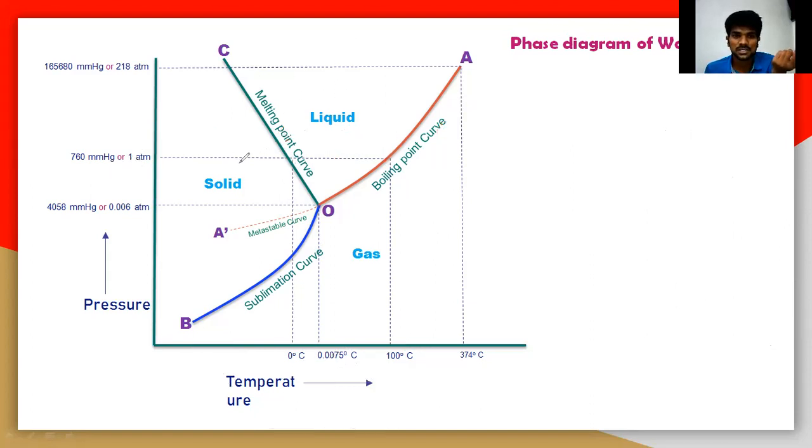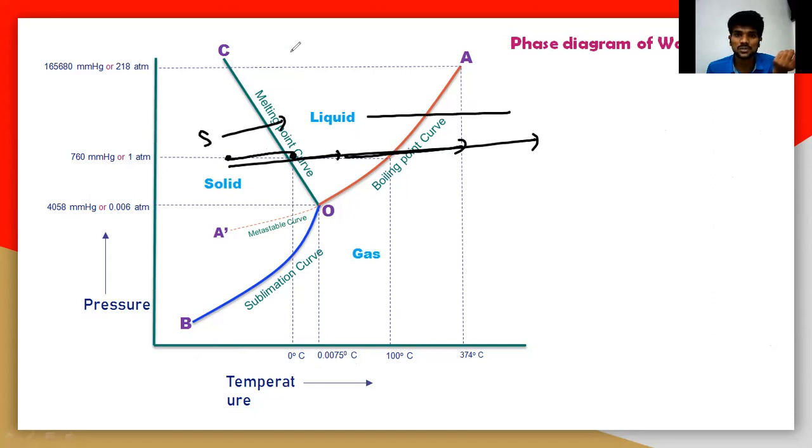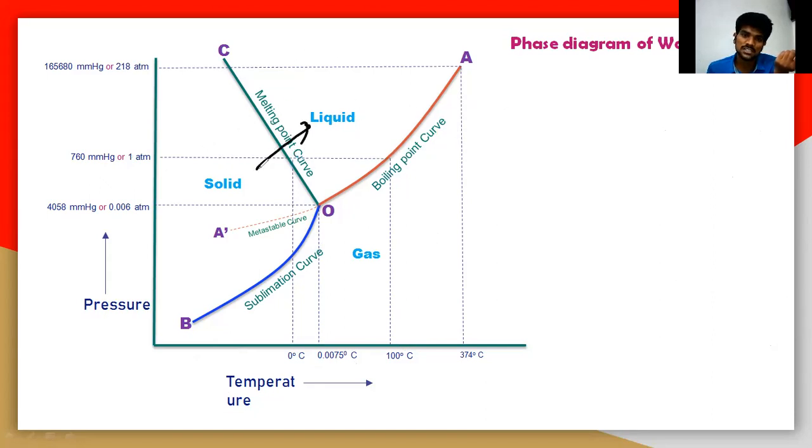So once again, moving to the right side, increasing the temperature, the solid is converting into liquid, and the liquid is converting into the gaseous phase. But in between, along this particular curve, there is an equilibrium between solid and liquid and between liquid and gas. So let us start with the curve and understand it.